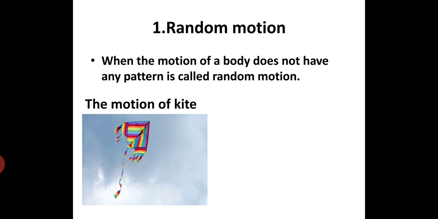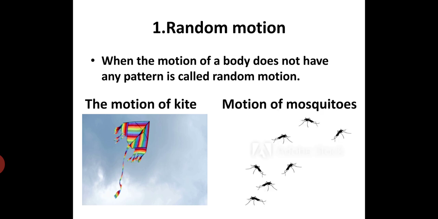First, random motion. When the motion of a body does not have any pattern, it is called random motion. Take the motion of a kite. You will have seen a kite. It can move in any pattern, and that kind of motion is known as random motion. Another example is the motion of a mosquito. It just moves randomly, so we say it is in random motion.